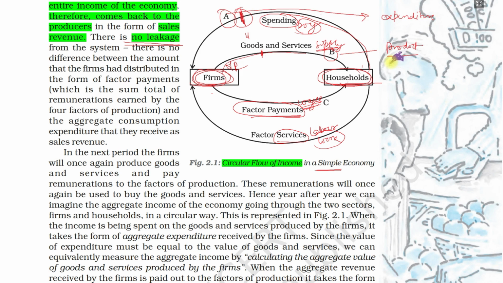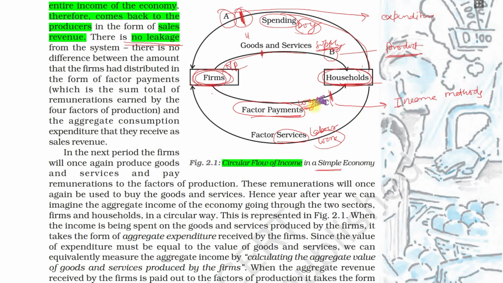Product method means how many products are there in the market. Using this method we can calculate total output. Next is C, where we can measure it here. This is called the income method. What is the income method? Income earned by factor payments.